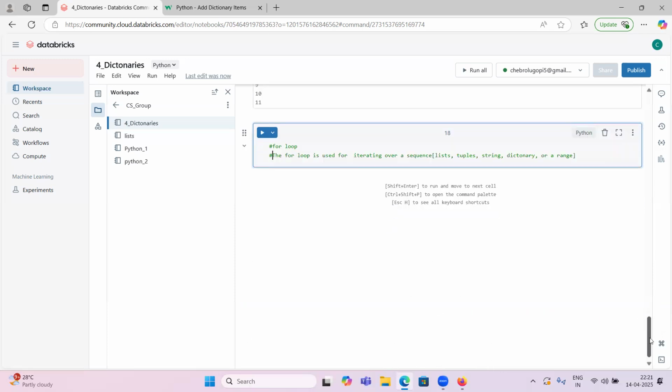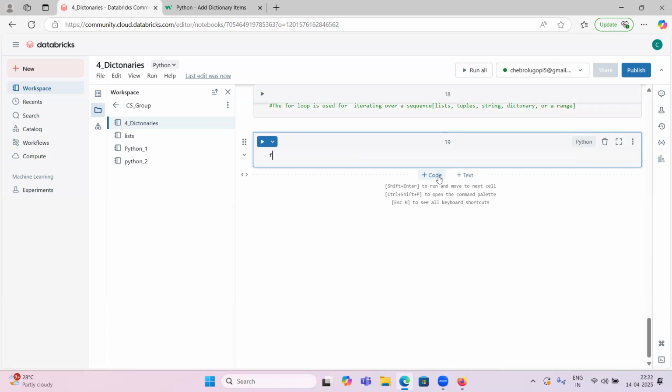In the for loop, we will not have any condition, guys. What we will have is some data type, some list or tuple or some items. This for loop will iterate over that list. If we have some sequence, like a list, it will iterate over that list and do whatever code we write under it. If you have a string, it will iterate over this string and perform this. So already we have seen.